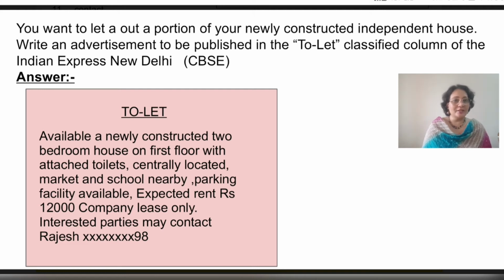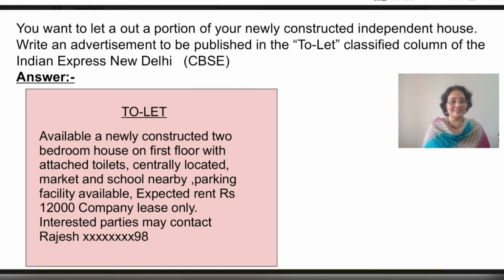Available, a newly constructed 2-bedroom house on first floor with attached toilets, centrally located, market and school nearby, parking facility available, expected rent rupees 12,000 per month, company lease only, interested parties may contact Rajesh, and we have provided a phone number.